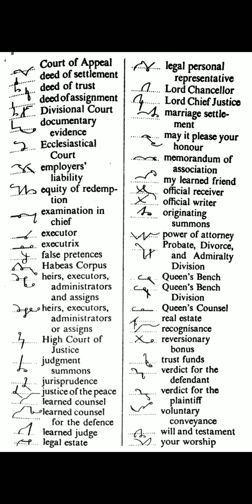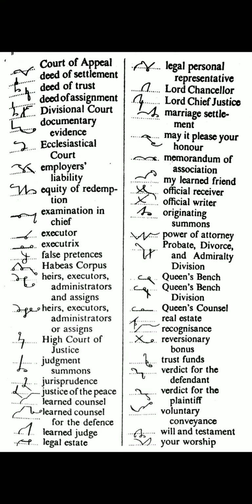Legal estate. Downward, upward L through the line with gull is used here for legal. S circle T half for another T is used here for estate. Legal personal representative. Through the line, upward L is used here for legal. Personal, per with S circle is used here for personal. Upward R is used here for representative.